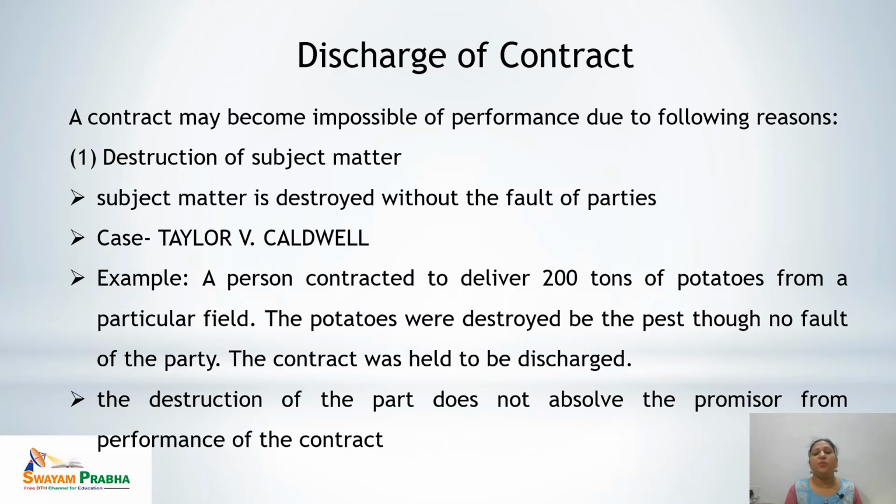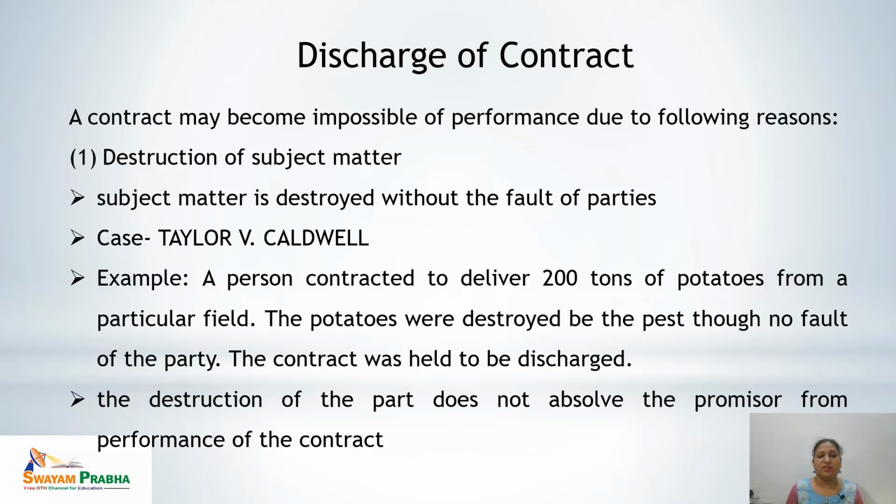A contract may become impossible of performance due to following reasons. One is the destruction of subject matter. If the main subject matter of the contract is destroyed, means the subject matter of the contract does not exist at present, that means it is impossible to perform, and it leads to discharge of contract. And the main condition to this is the subject matter of the contract is destroyed without the fault of the parties. That means there is no fault of the parties in the destruction of the subject matter.